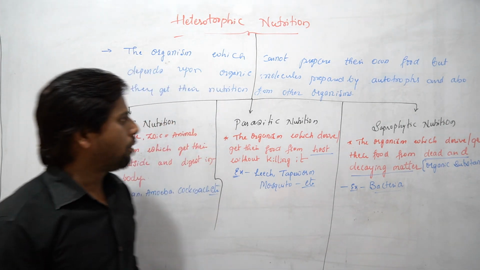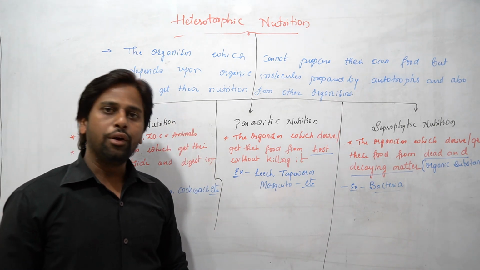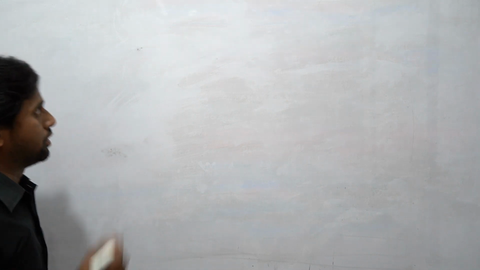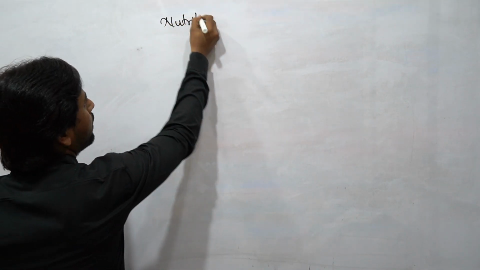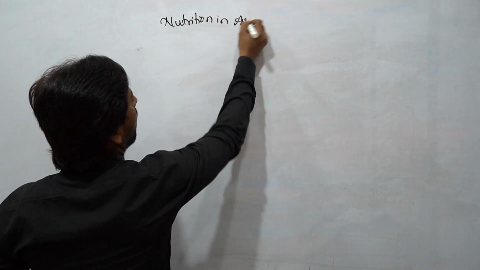So this is all about heterotrophic nutrition and its types. After understanding the definition of heterotrophic nutrition as well as its different types, let us discuss one example of how an organism shows heterotrophic nutrition, that is nutrition in amoeba.